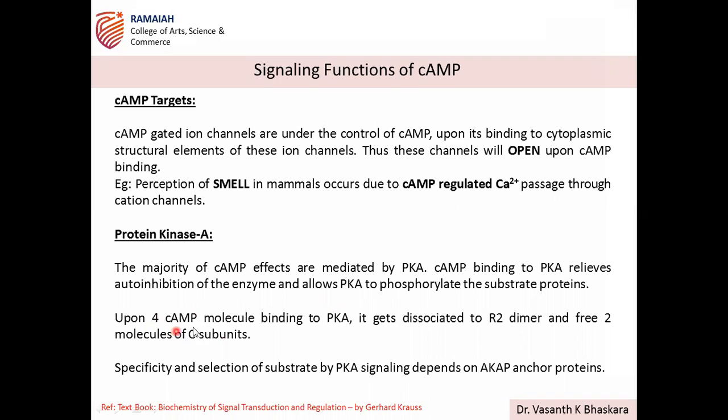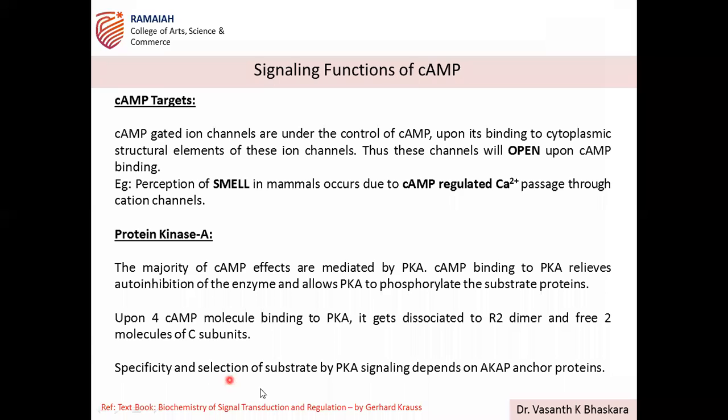So upon binding, four cAMP molecules bind to PKA, that is 2 regulatory and 2 catalytic. After its binding, it undergoes a change in conformation and separates as an R2 dimer and free molecules of 2 catalytic subunits.